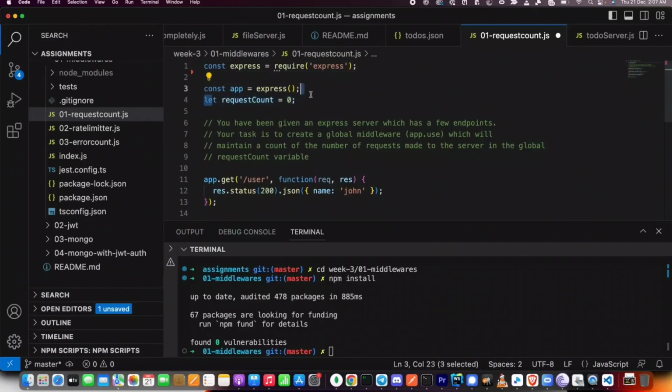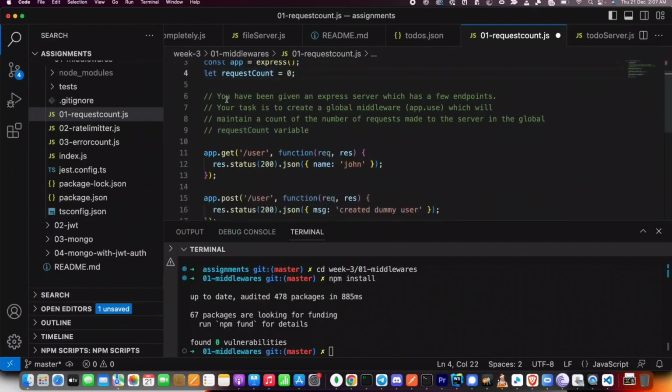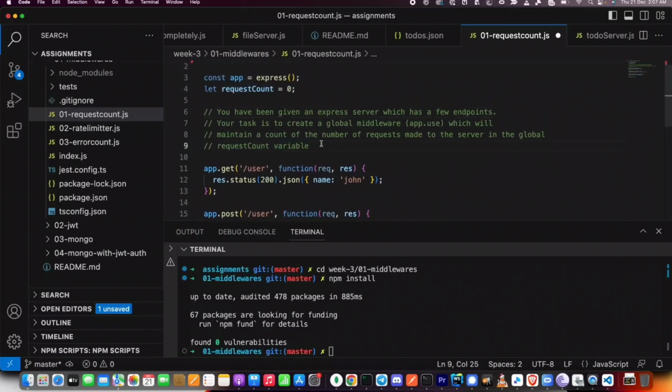A top level global variable called request count, which is initialized to 0. Interesting. You have been given an express server which has a few endpoints. Your task is to create a global middleware using app.use, which will maintain a count of the number of requests made to the server in the global request count variable. Does this sound straightforward?